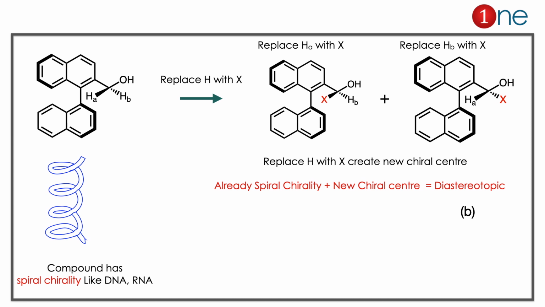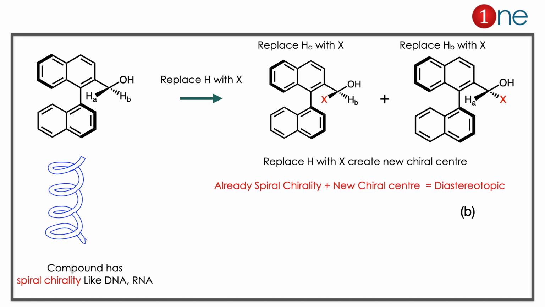Here the compound is already chiral, but its chirality is a special kind of chirality. The chirality is called spiral chirality. The chirality origin is established from the spiral nature. It's like a spring, or you can imagine DNA and RNA type. So it's kind of spiraling. It is unique, it won't match with its mirror image. So this chirality is called spiral chirality.